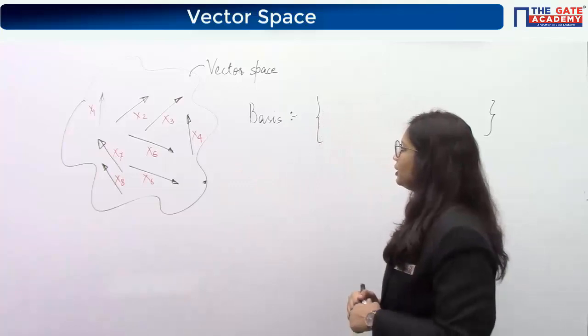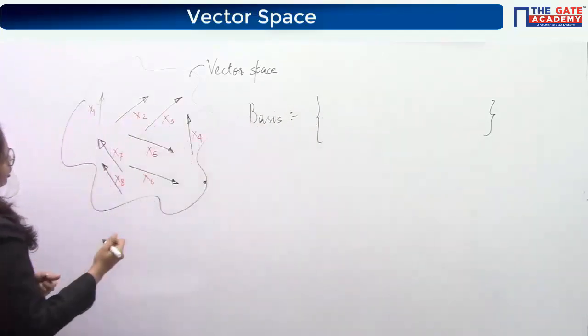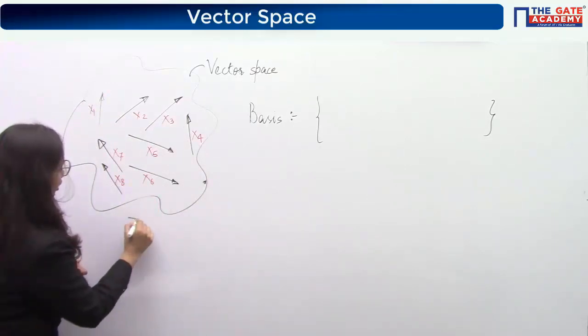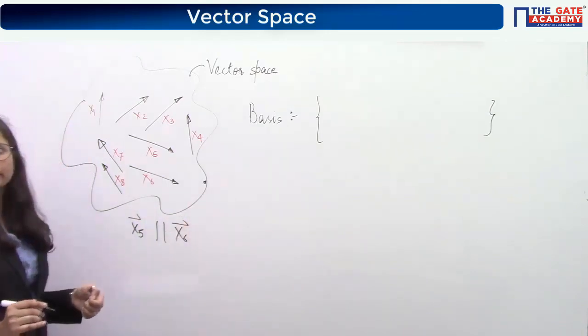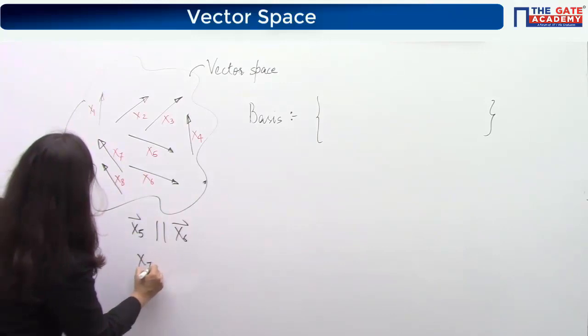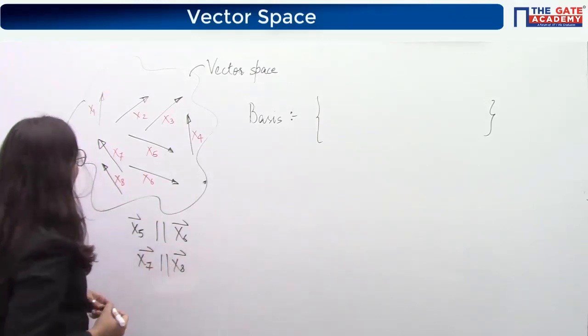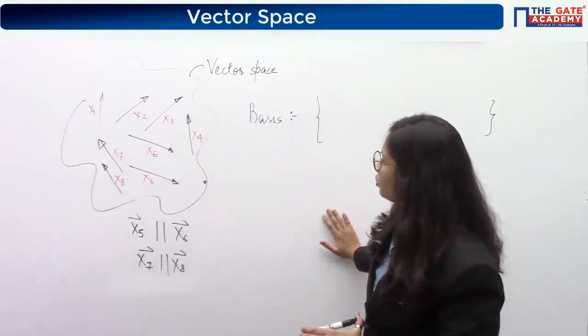So in this space, you can directly see that x5 is parallel to x6. Similarly, x7 is parallel to x8. There are no other vectors which are parallel to each other.